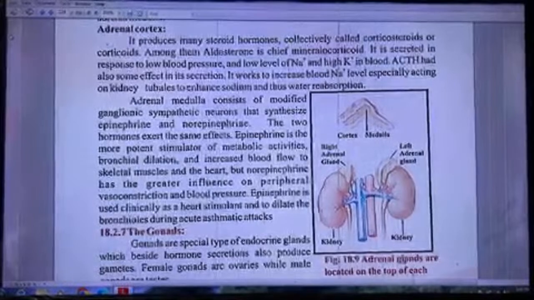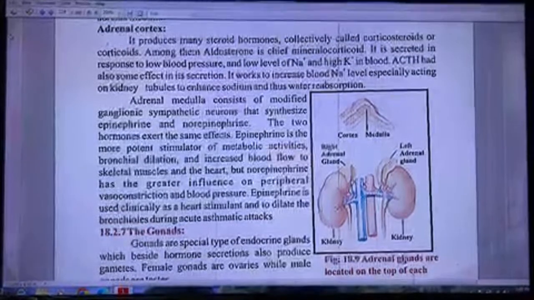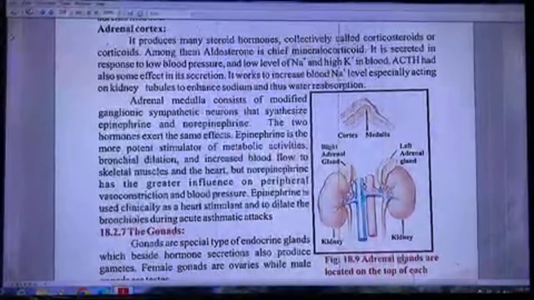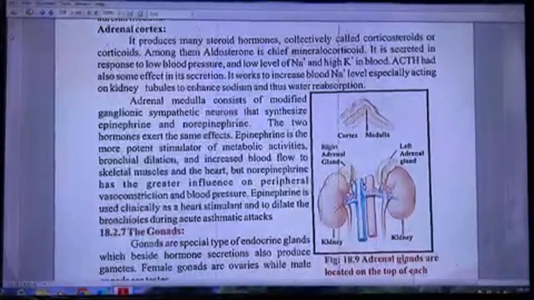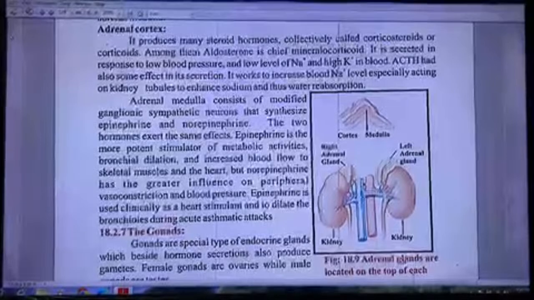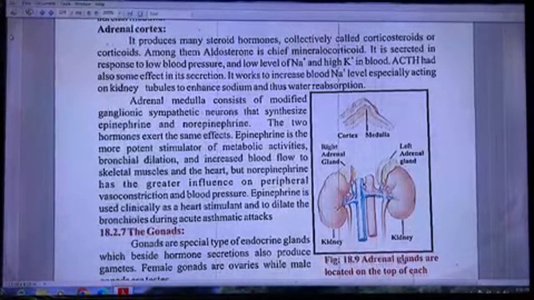Adrenal medulla consists of modified ganglionic sympathetic neurons that synthesize epinephrine and norepinephrine. The two hormones exert the same effects. Epinephrine is the more potent stimulator of metabolic activities, bronchial dilation and increased blood flow to skeletal muscles and the heart, but norepinephrine has the greater influence on peripheral vasoconstriction and blood pressure. Epinephrine is used clinically as a heart stimulant and to dilate the bronchioles during acute asthmatic attacks.